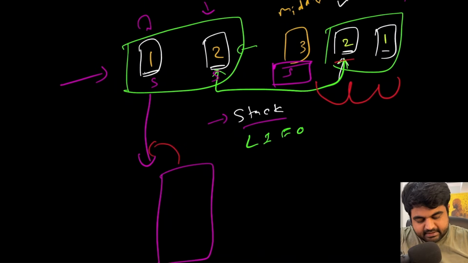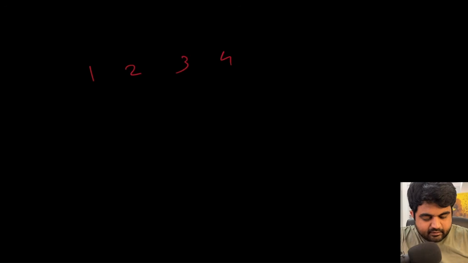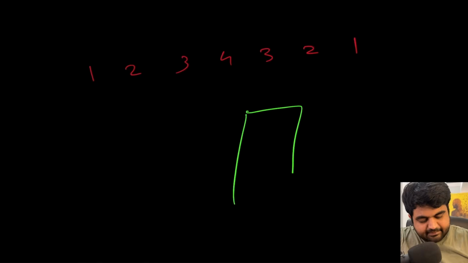So let me clean this up a bit, and once again re-explain the whole solution that I just suggested using the stack and linked list. Number one, suppose our linked list is 1, 2, 3, and then let me add one more value, and then 3, 2, 1. Suppose this is our linked list, and currently our stack is empty.